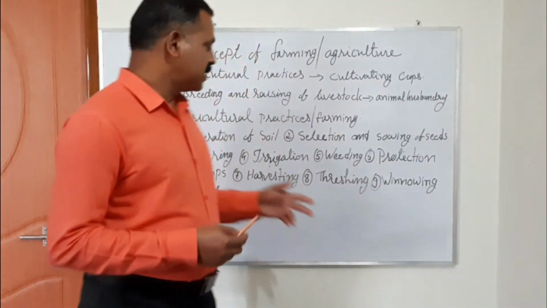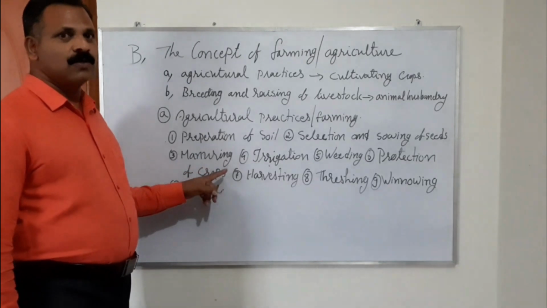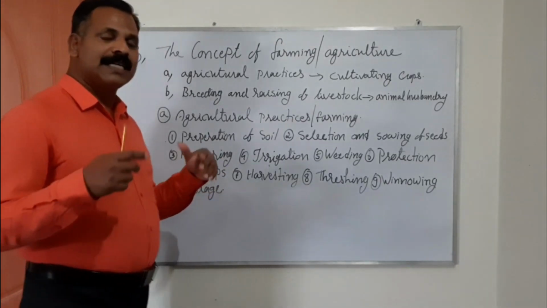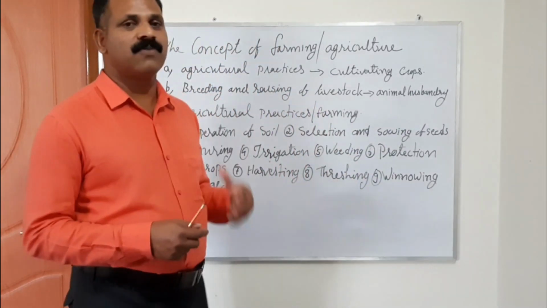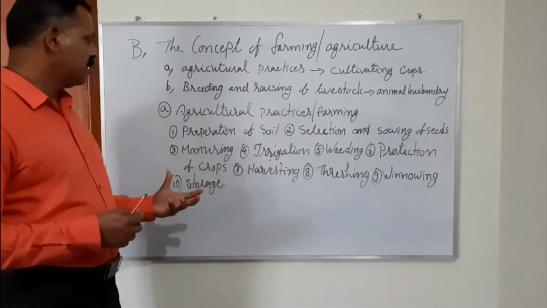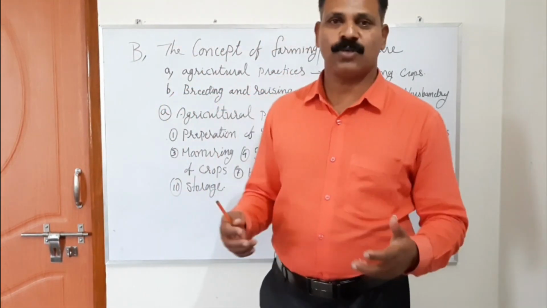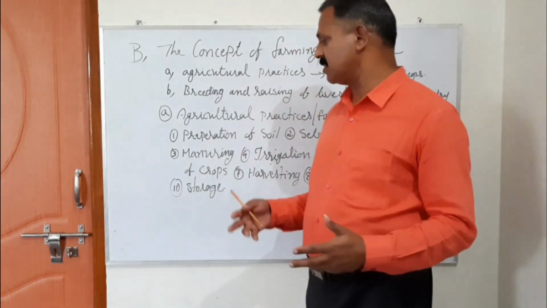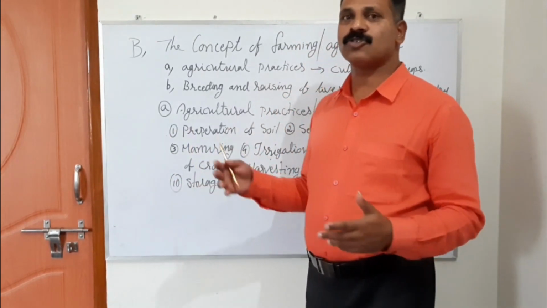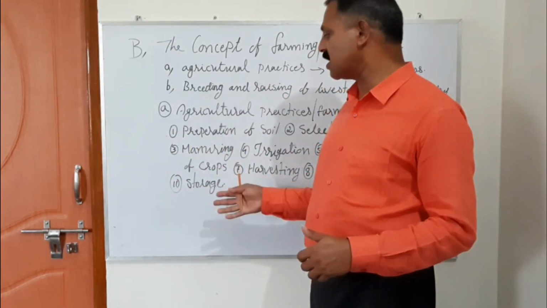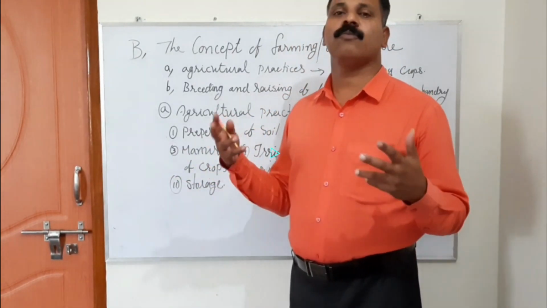Yes, students. The third practice that they conduct for farming is manuring. What is manuring? In order to increase the quality of the soil for the good growth of the crops, farmers from time to time add many organic manures and chemical fertilizers to the soil in a rotation. This particular procedure is called manuring. So manuring helps the plants to grow healthy. It maintains the quality, fertility of the soil so that the yield will grow better.